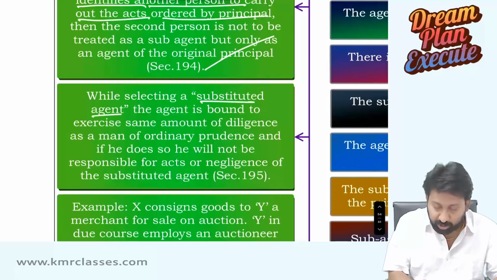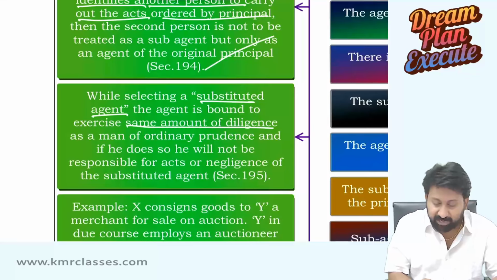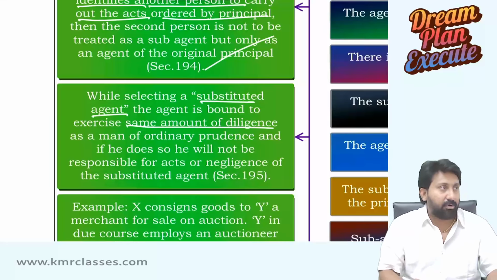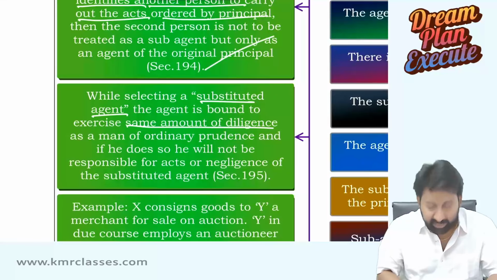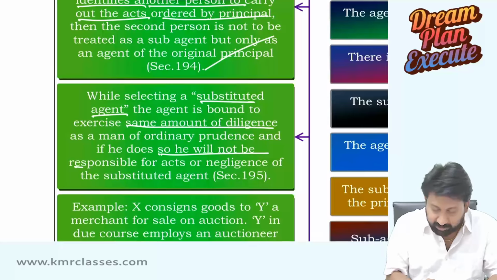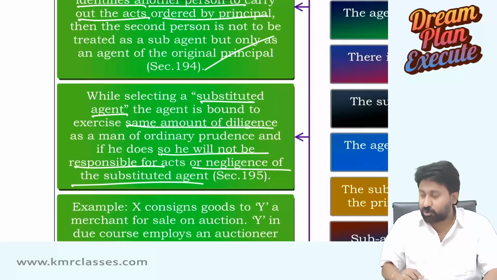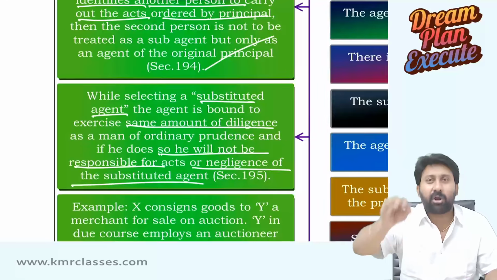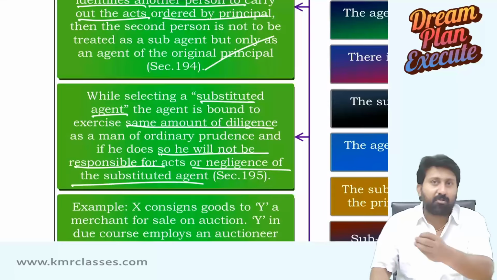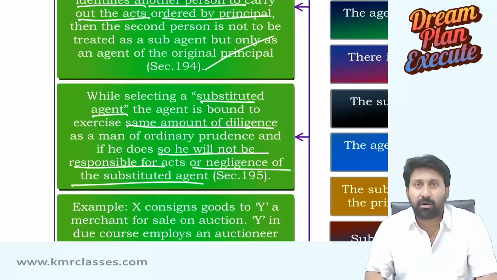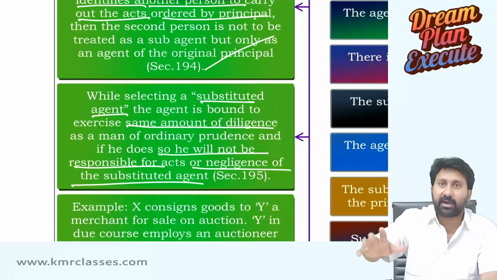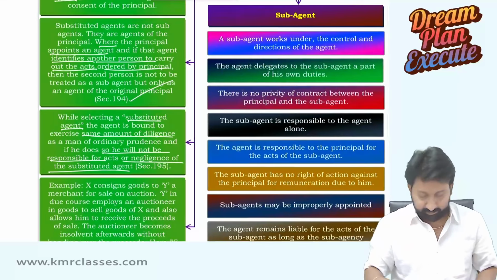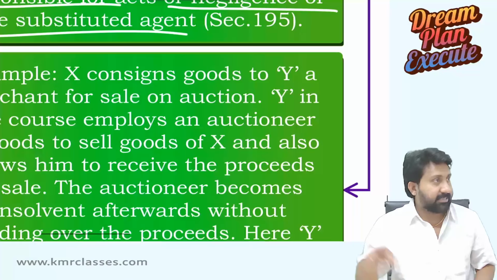While selecting a substituted agent, the agent is bound to exercise the same quality of diligence. Diligence means care. If he does so, as a man of ordinary prudence, he is not responsible for the acts or negligence of the substituted agent. I said appoint a good auctioneer, but you brought a non-experienced auctioneer, a recently qualified advocate. He did not conduct properly because of which a loss occurred. Then the agent will become responsible for appointing a wrong substituted agent. I have given an auction example here.